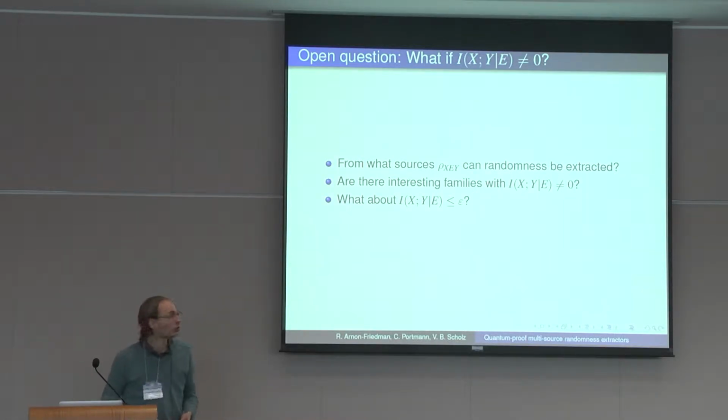As you know from Omar's talk yesterday, this is not equivalent to being close in the trace distance to a state which has conditional information 0. Because the definition is, of course, robust in the trace distance. We say the conditional mutual information must be 0. But if we're epsilon close in the trace distance to having conditional mutual information 0, everything goes through.